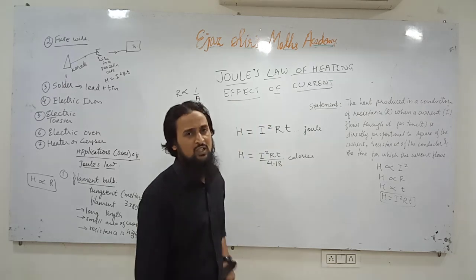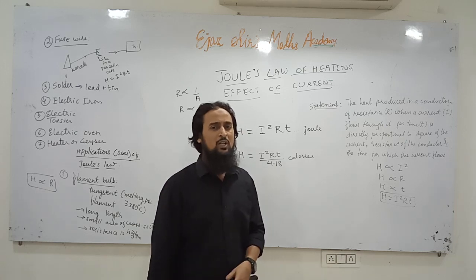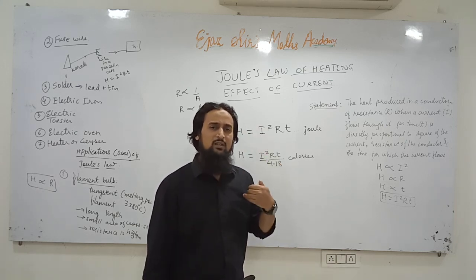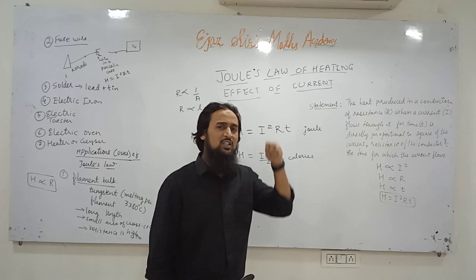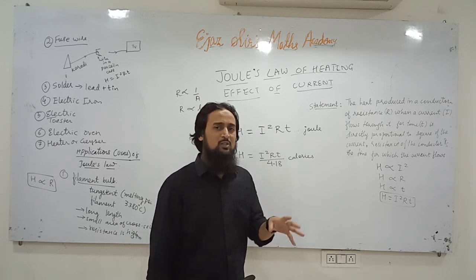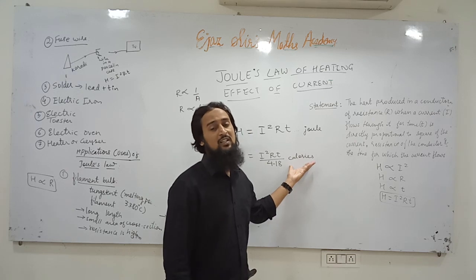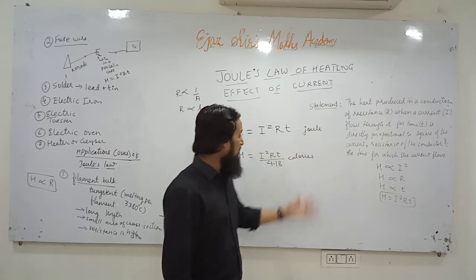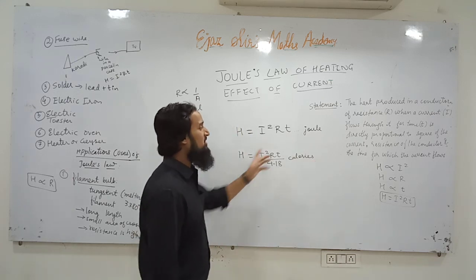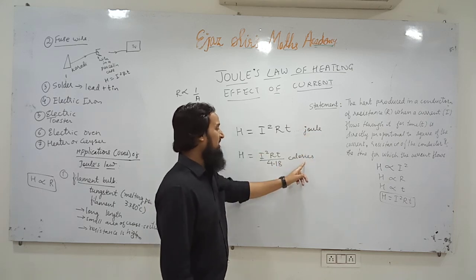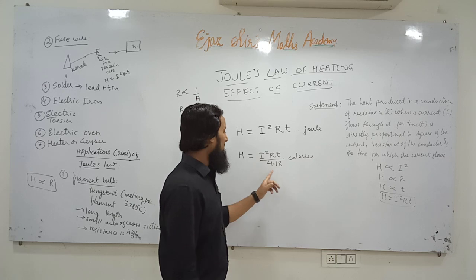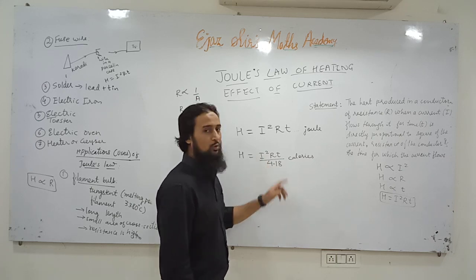Why calories? Because when we have a laddu or a gulab jamun, we inhale air containing oxygen. Oxygen burns the food, and when food is burnt, heat energy is produced, and that heat energy is measured in calories. Understood? So heat energy has two units: one is the SI unit joule, another is calories. If we measure the heat in calories, we will have to divide the formula by 4.18.